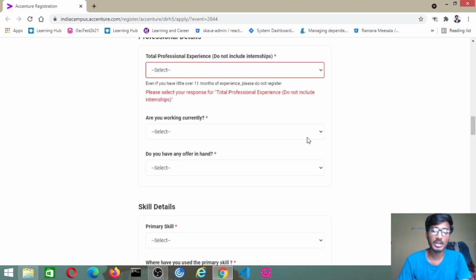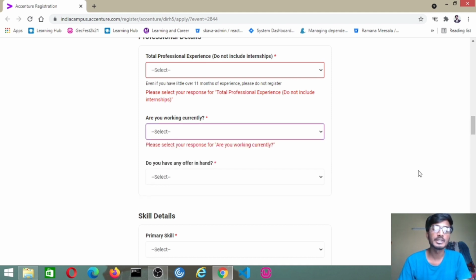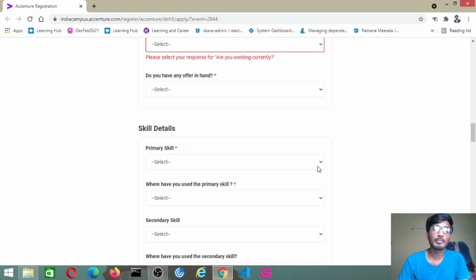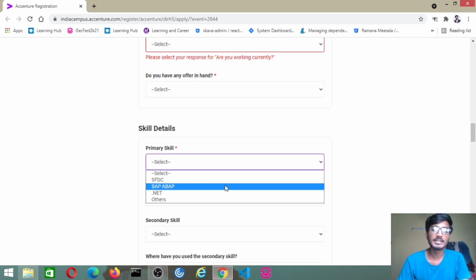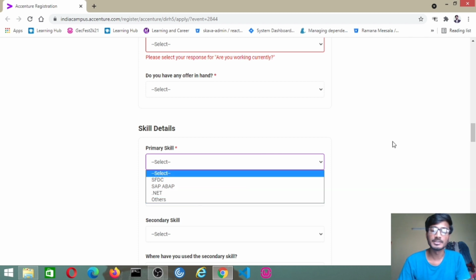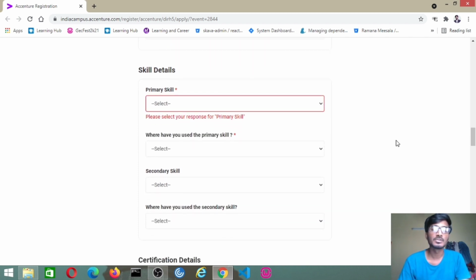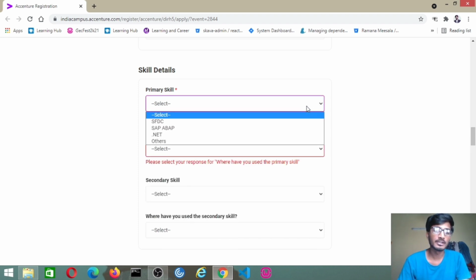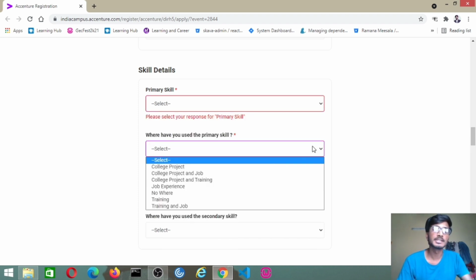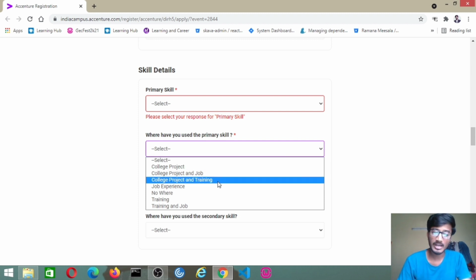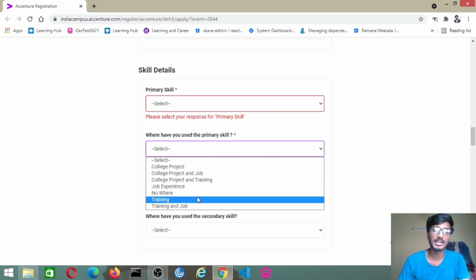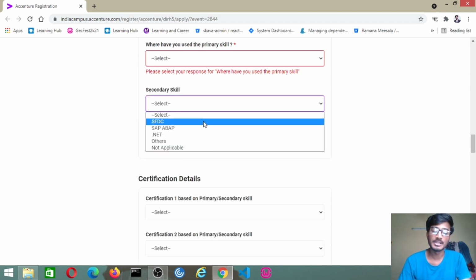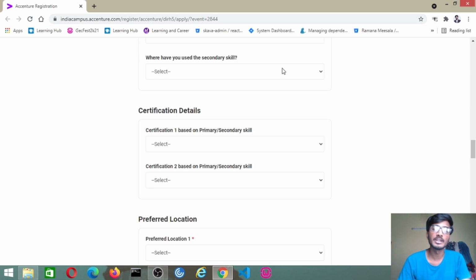If you are currently working in any company, you have to mention here whether you have any offer in hand or not, and your primary skills. They have mentioned some skills, like SFDC, SAP, ABAP, .NET, or others, so you have to give these details here. Then where you have used the primary skill, for example .NET, whether in a college project, job, training, or job experience. And the secondary skill, if you have any from those listed skills, you have to give here, and where you have used it.